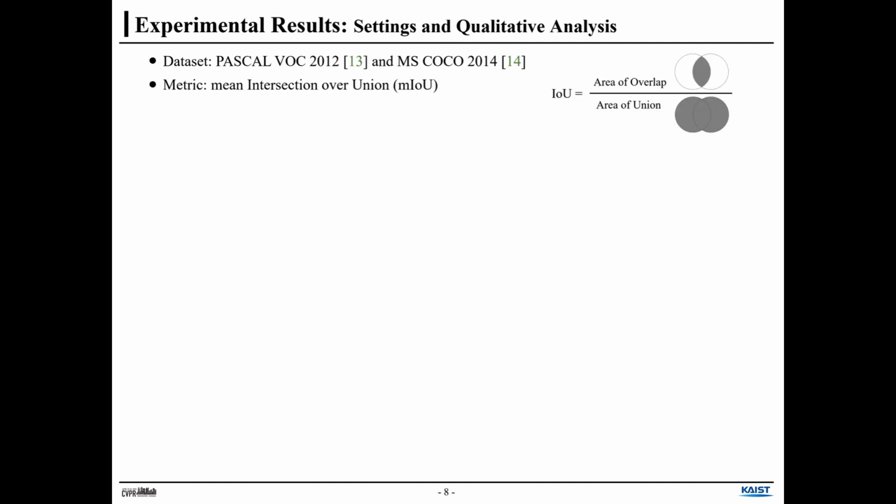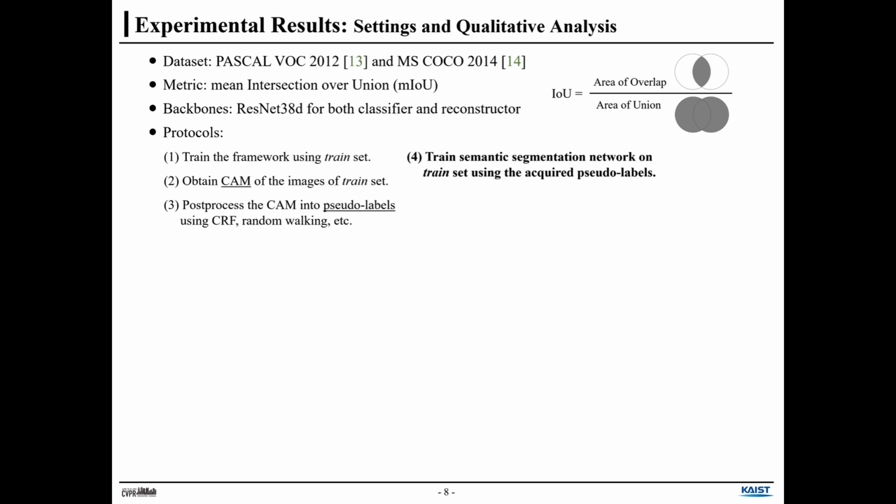For the experiments, we conduct on Pascal VOC and MS COCO, which are the most widely used datasets in weakly supervised semantic segmentation, and mean intersection over union, mean IoU, is used. For the backbone, we use ResNet-38 with dilation, and the protocol is like this.